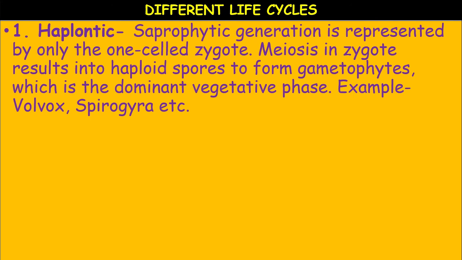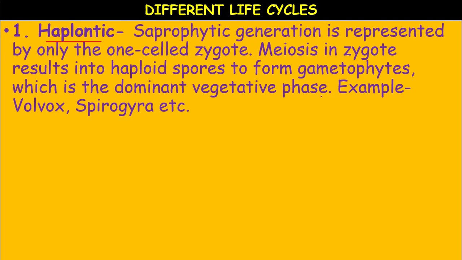The life cycles differ in the following patterns. The first one is the haplontic life cycle. What is a haplontic life cycle? If the sporophytic generation is represented by only the one celled zygote, meiosis in the zygote results in haploid spores to form gametophytes.